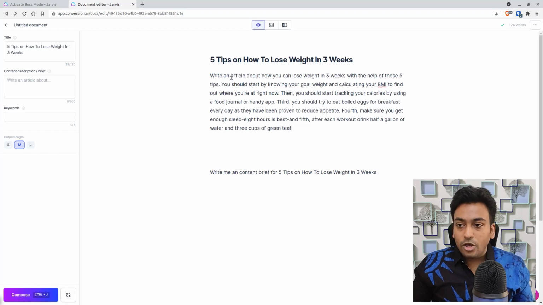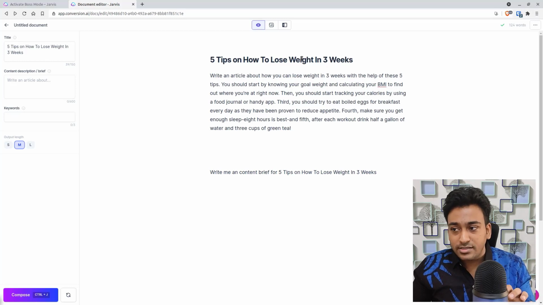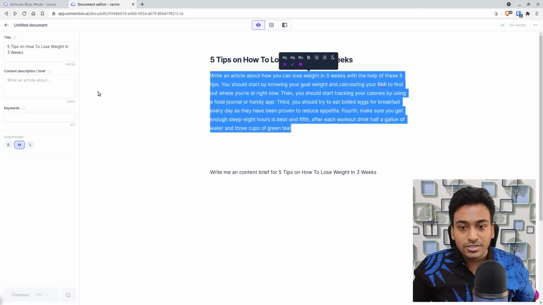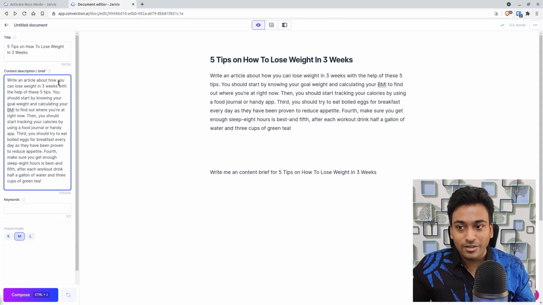For example, let me read. Write an article about how you can lose weight in 3 weeks with the help of 5 tips. This is what is important. I mentioned 5 tips specifically in order to set context, and Jarvis is able to understand that. That's why it mentioned 5 tips. You should start by knowing your goal weight, calculating your BMI to find out where you are right now. Then you should start tracking calories, and it just goes and gives me a great idea on what to write. So I can use this as a content brief directly, which is really good.